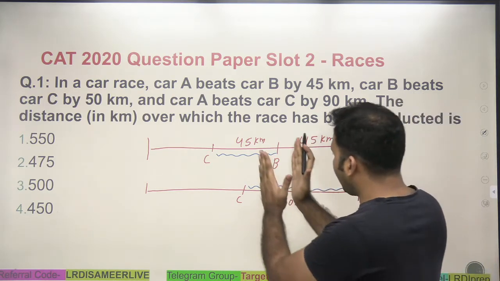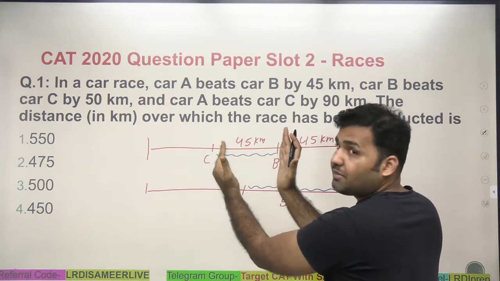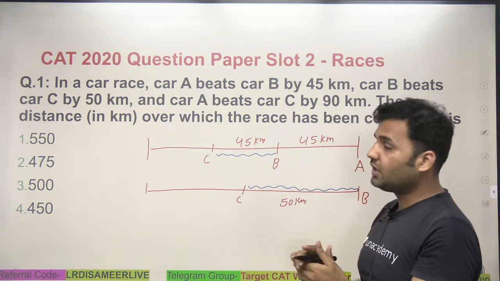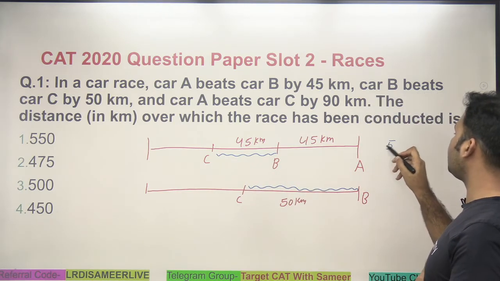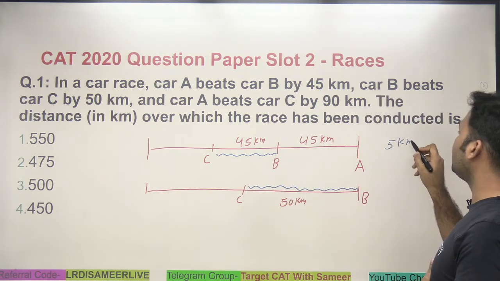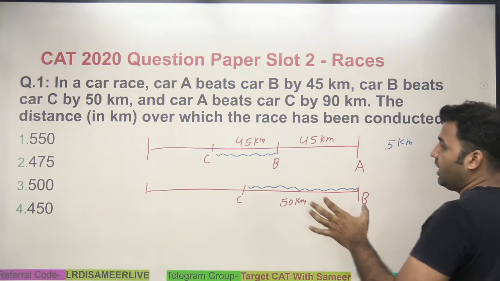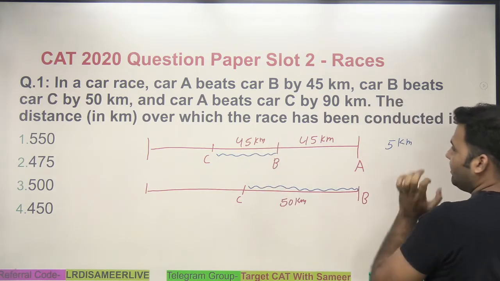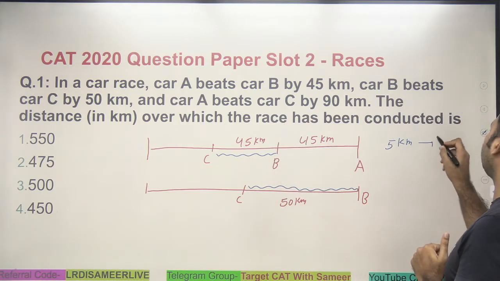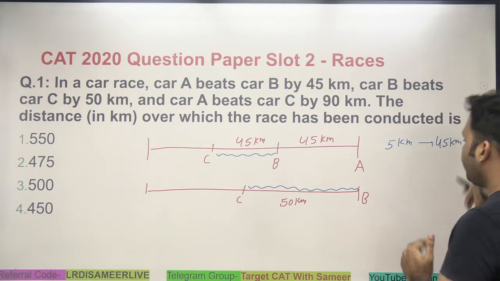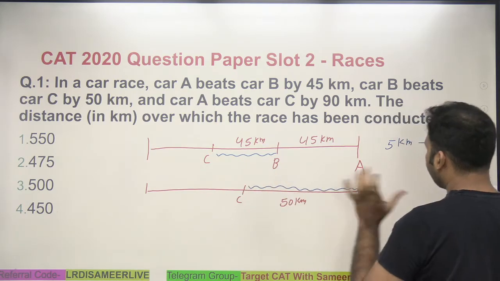That means the gap goes from 45 to 50, so an extra gap of 5 kilometer is created between B and C while B is running 45 kilometer. Or you can say, to create a gap of 5 kilometer, B needs to run a distance of 45 kilometer. And when B is finishing the race, the final gap between B and C is 50 kilometer.